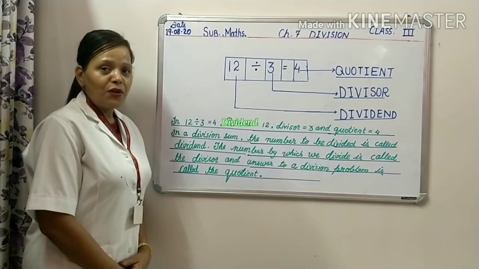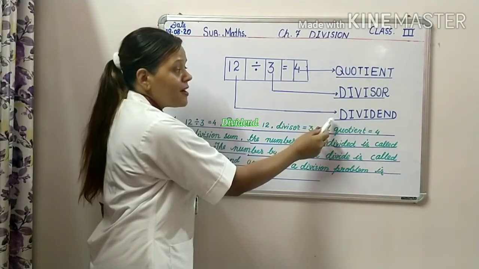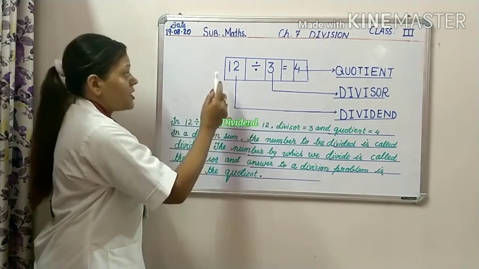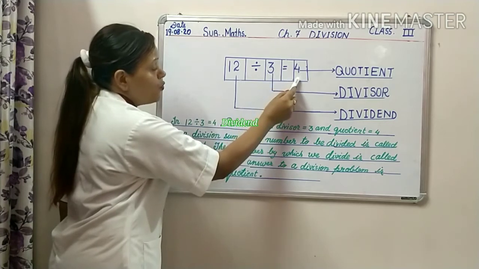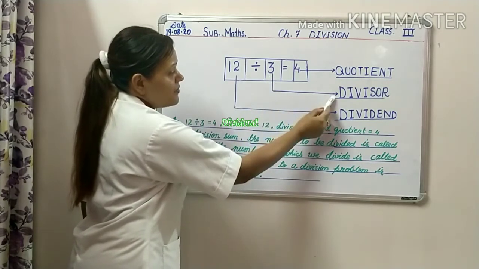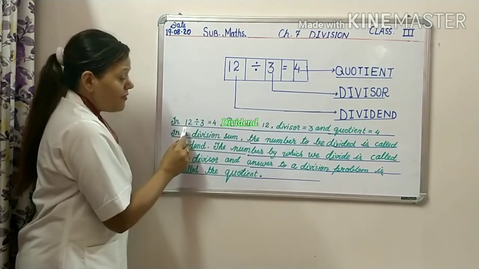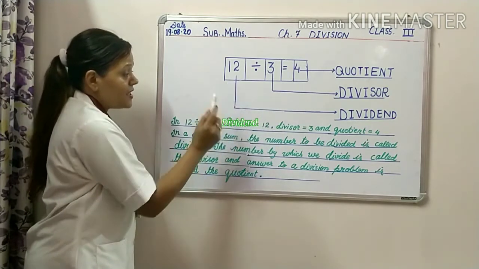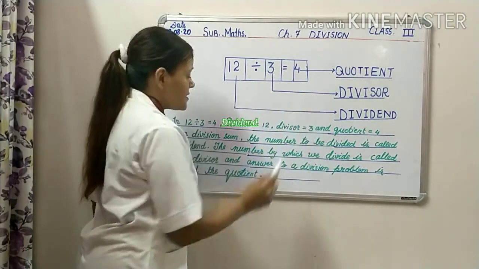Now children, we will see what is quotient, what is divisor and dividend in a division sum. In this, 12 divided by 3 is equal to 4. Here 12 is dividend, 3 is divisor and 4 is quotient. In 12 divided by 3 is equal to 4, dividend is 12, divisor is 3 and quotient is 4.